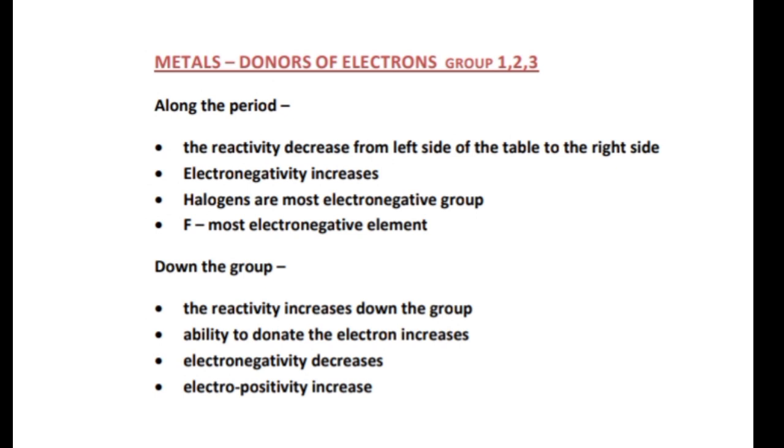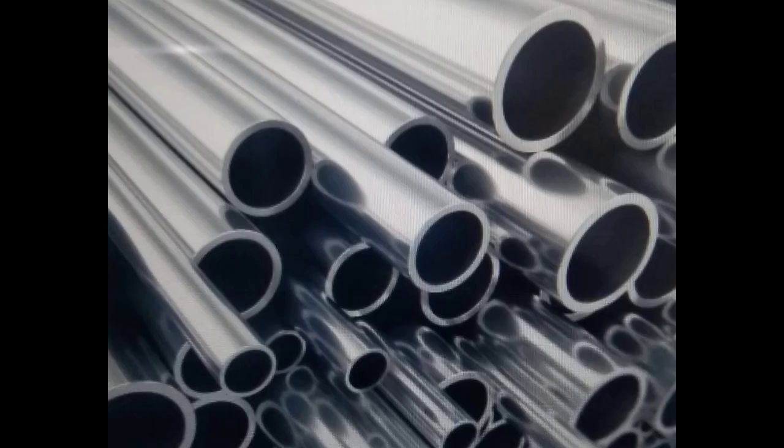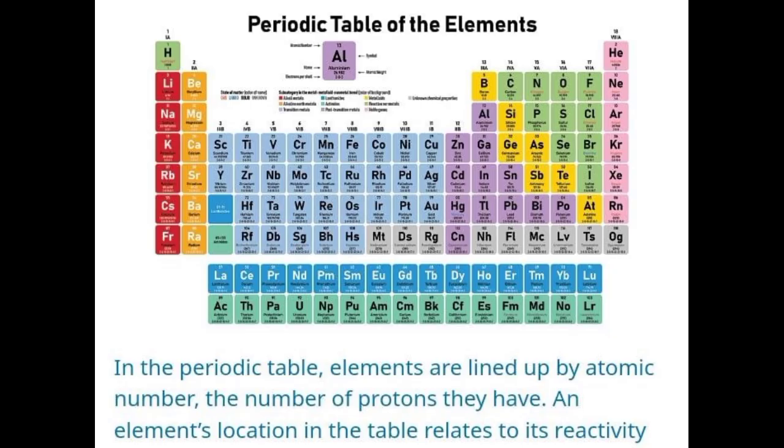Likewise, when you move from the left hand side of the table to the right hand side, the reactivity decreases, because the ability of an element to remove or donate the electron decreases. When we move from left to right, the electronegativity increases. Elements begin to accept the electron.